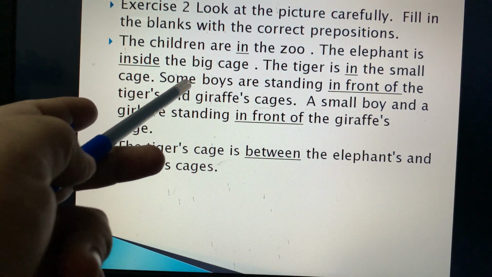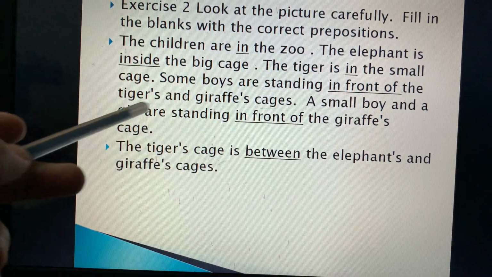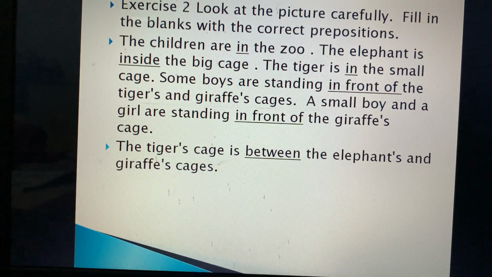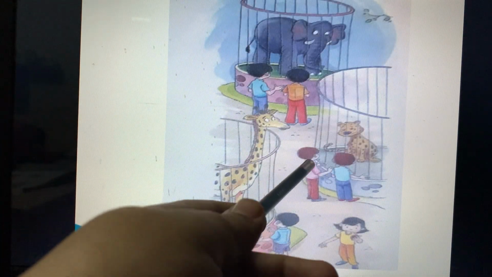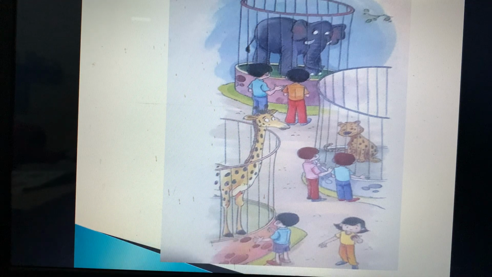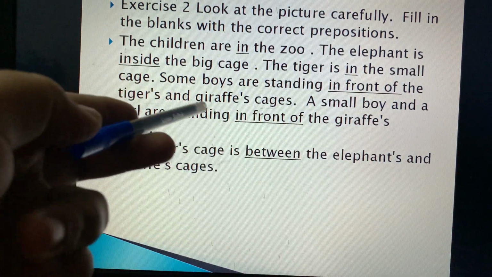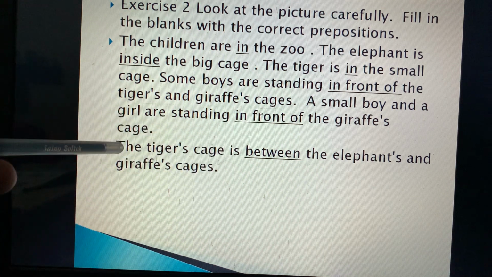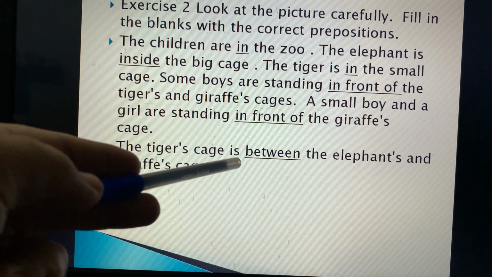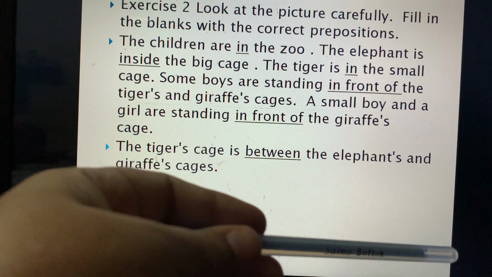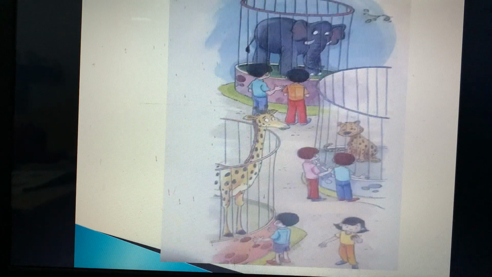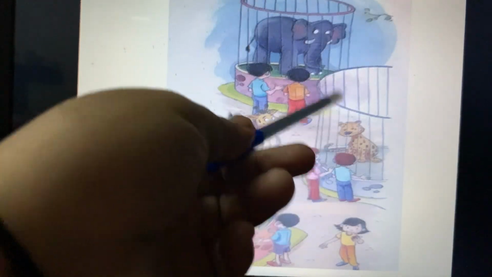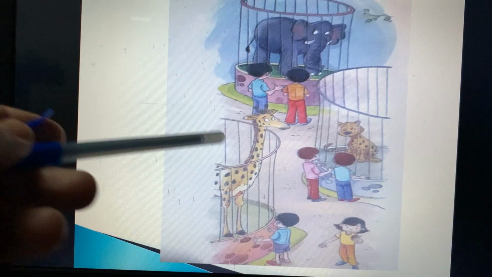Fine. Some boys are standing in front of the tigers and giraffe cage. You can look over here. The boys are standing in front of the giraffes and tigers cage. Fine. A small boy and a girl are standing in front of the tiger's cage. The tiger's cage is between the elephant and giraffe's cage.